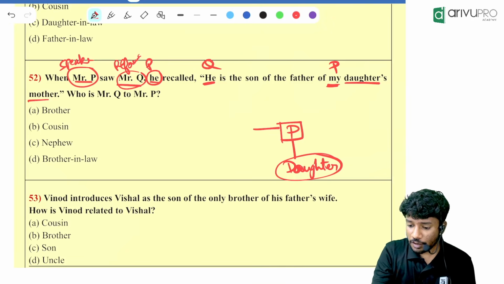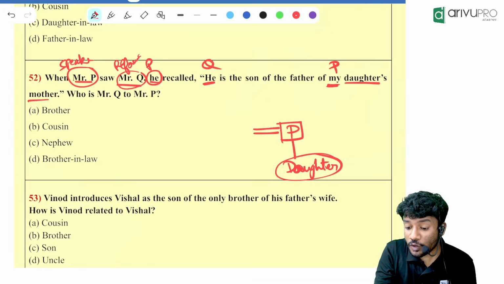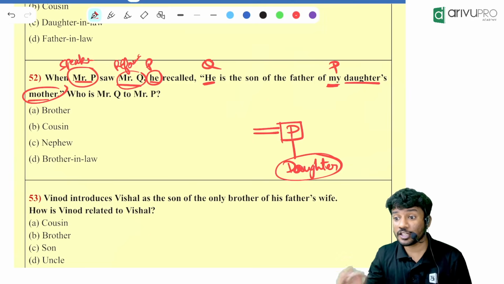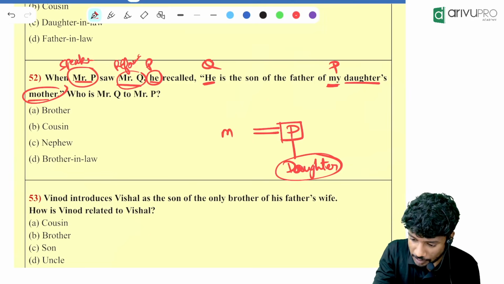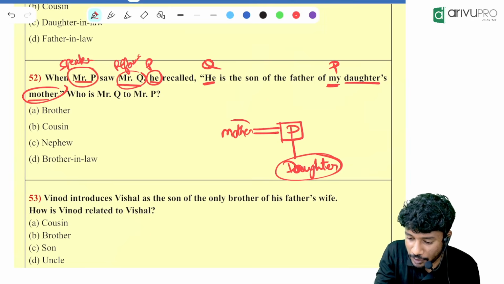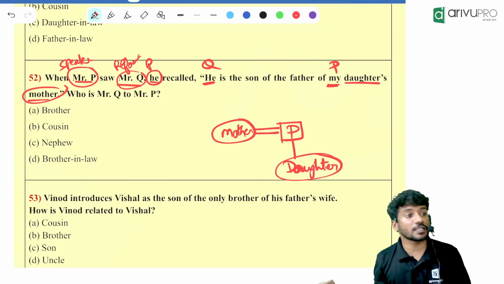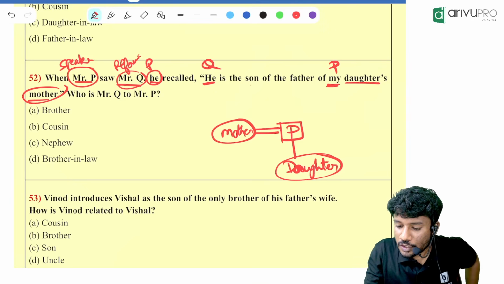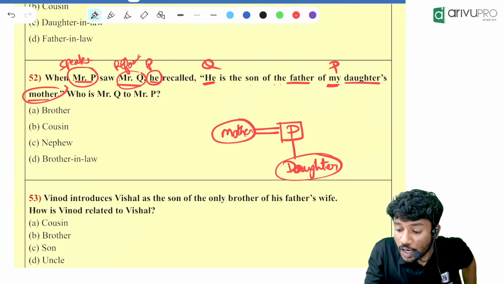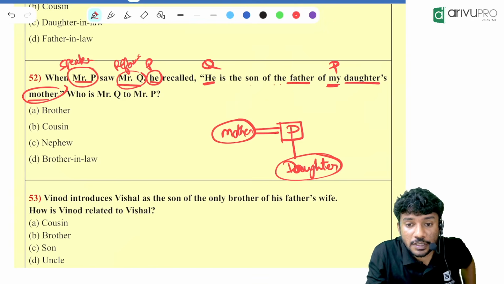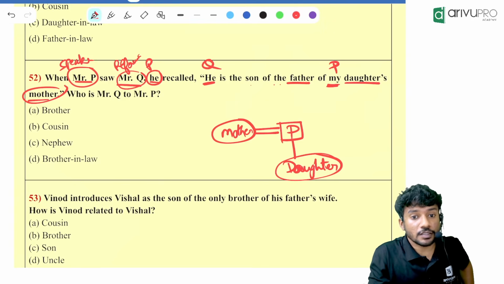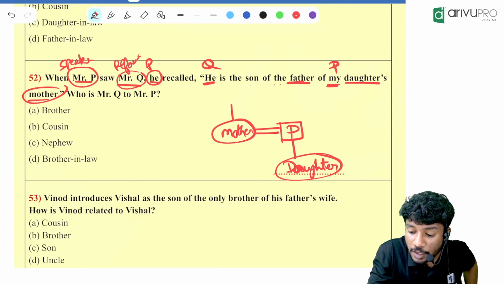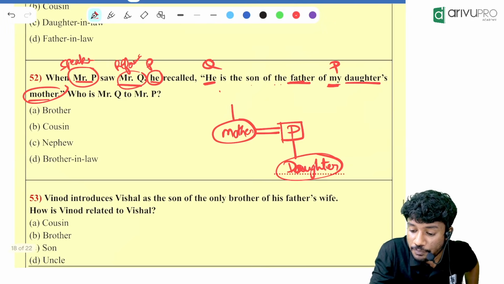P's wife. So we will not write wife and all. We will write whatever word is given in the question, so that you will never go wrong. Write that mother over there. Then you will put a circle. Why circle? Because mother is a female. Then what is given? He is the son of the father of my daughter's mother. So whose father? Father of my daughter's mother. That means the mother's father is there.